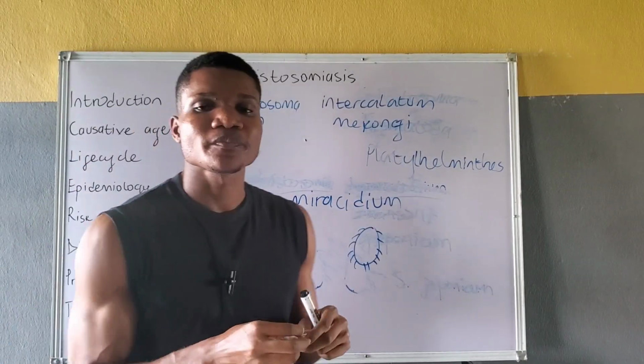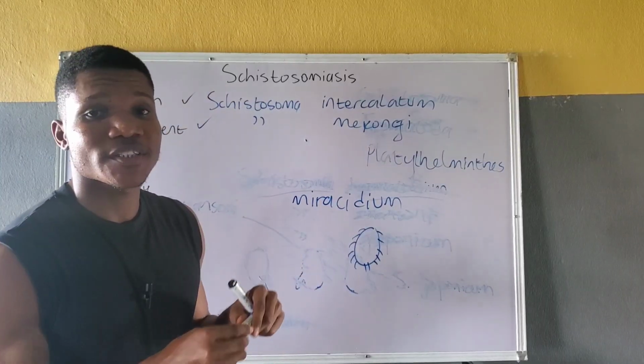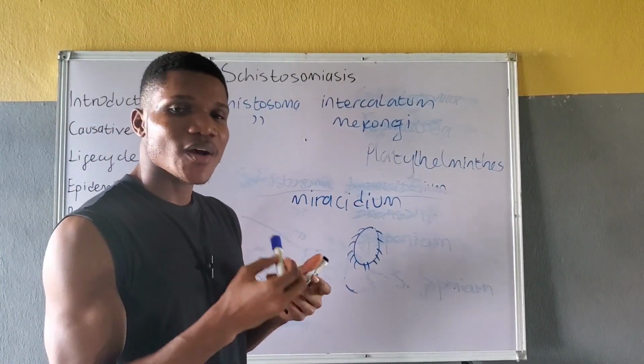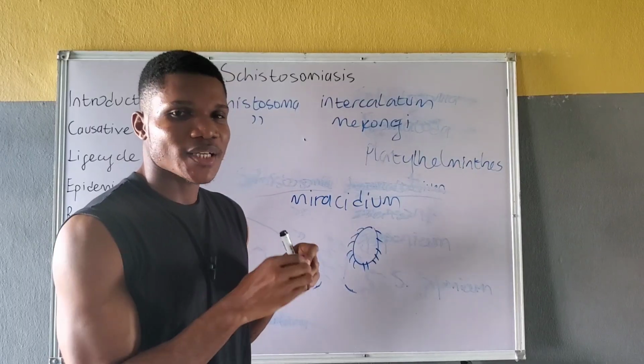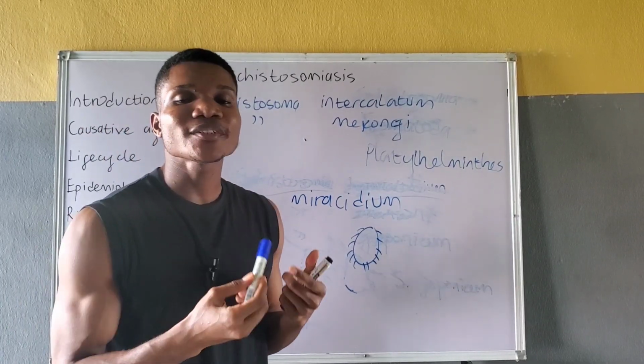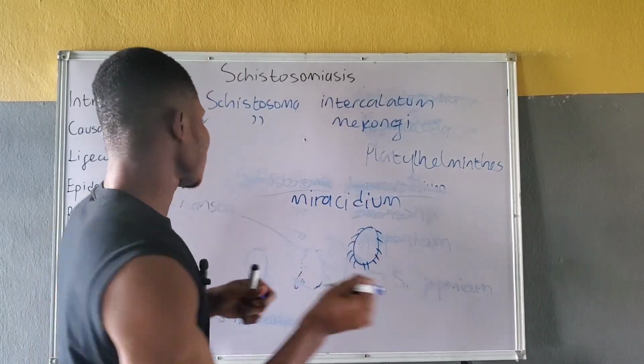When the egg hatches into the miracidium, this miracidium then infects and enters a freshwater snail. Once in the freshwater snail, the miracidium develops into a sporocyst.